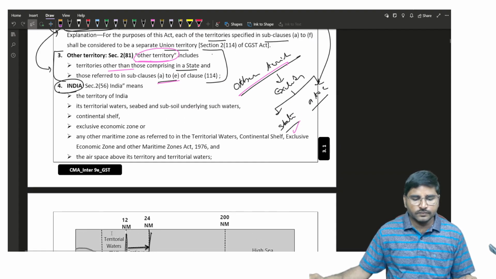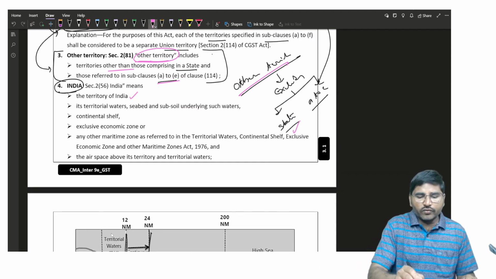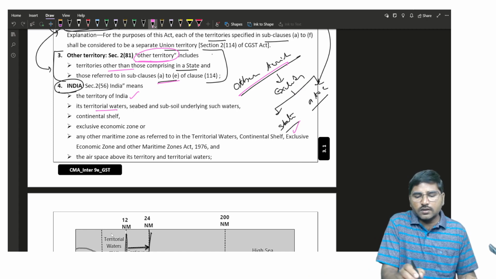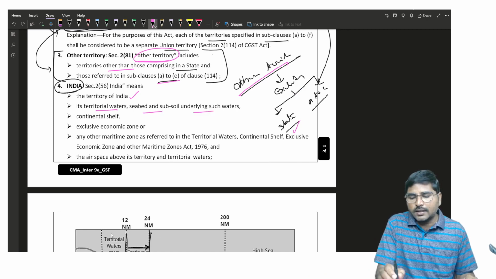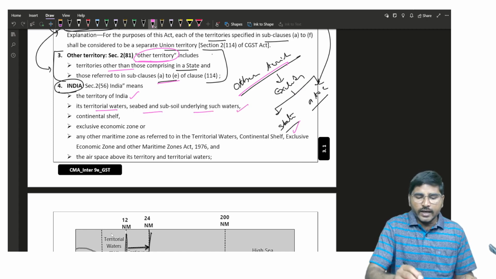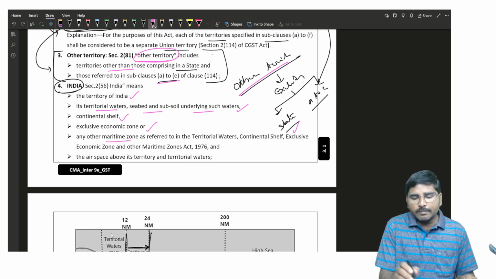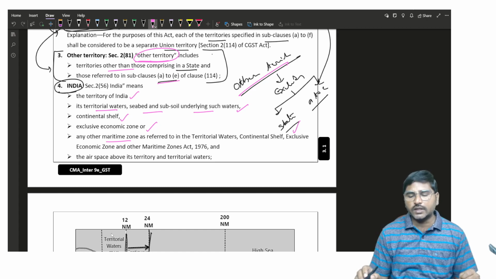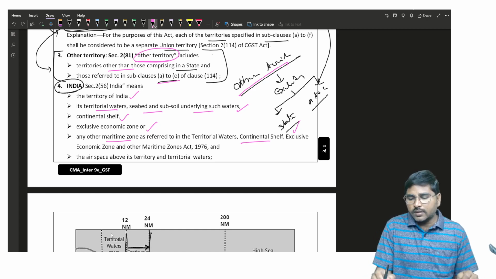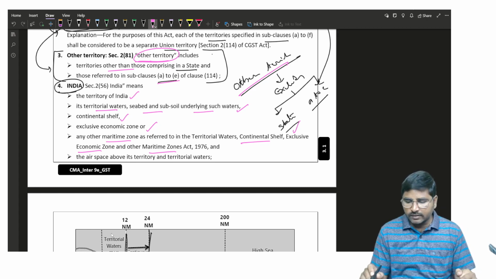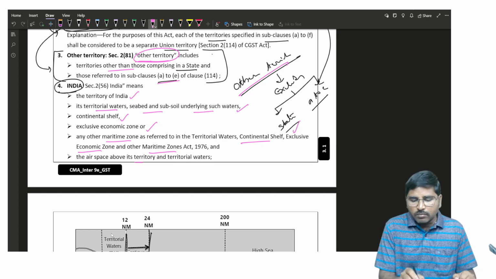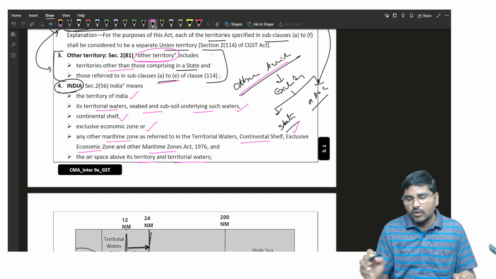Is it clear? So India means the territory of India, its territorial waters, seabed and subsoil underlying such waters, and continental shelf, exclusive economic zone, and any other maritime zones as referred to in the Territorial Waters, Continental Shelf, Exclusive Economic Zone and other Maritime Zones Act 1976, and the airspace above its territory and territorial water.